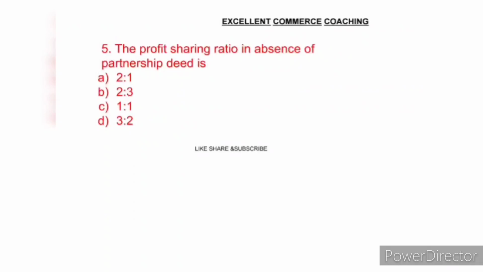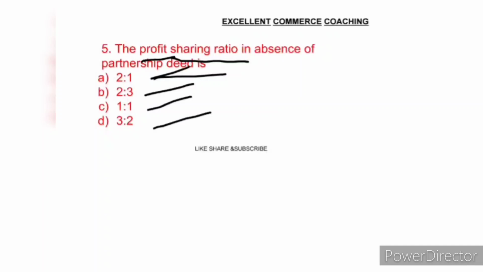Next question, question number 5. The profit sharing ratio in absence of partnership deed: option A 2:1, option B 2:3, option C 1:1, and option D 3:2.